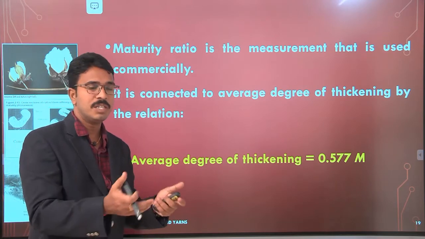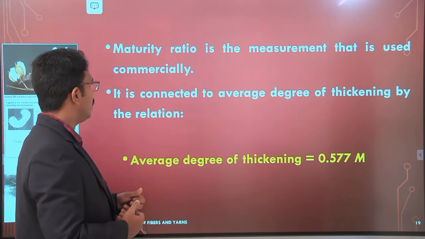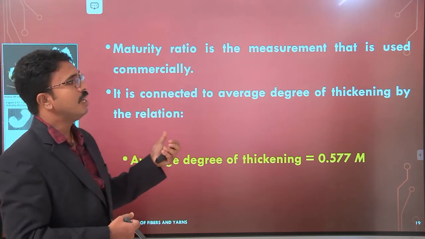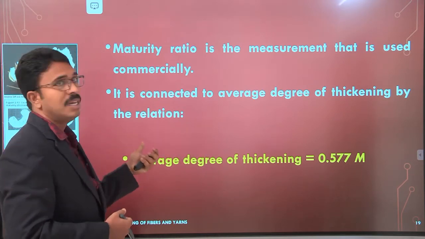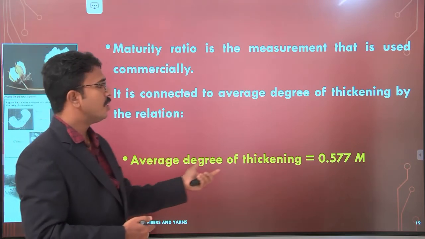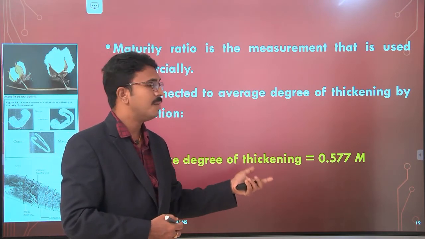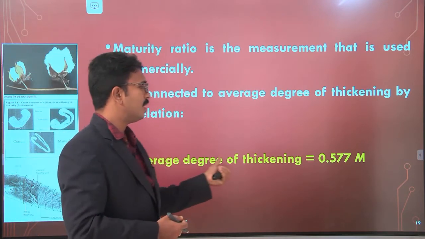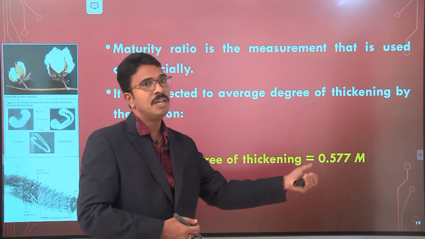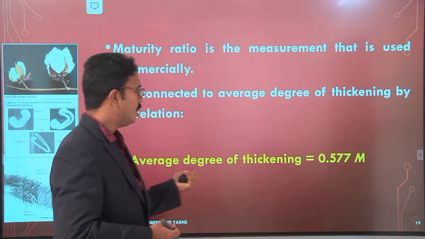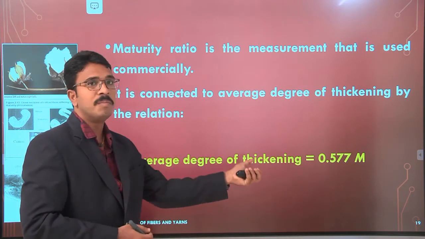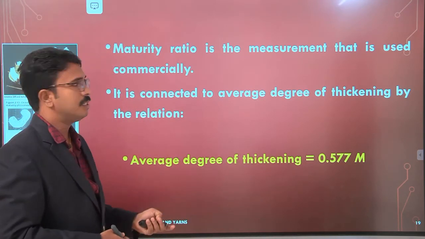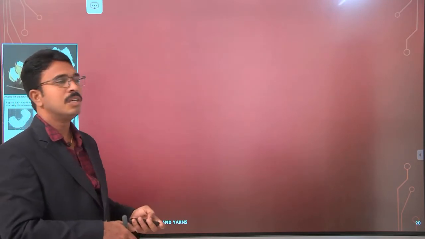In industries, these values are taken into consideration, and it is connected to the average degree of thickening by the relation: average degree of thickness, theta, is equal to 0.577 times the maturity ratio. So if you know the theta value, you can find the maturity ratio, and if you know the maturity ratio, you can arrive at the degree of thickness. We can relate these two things.